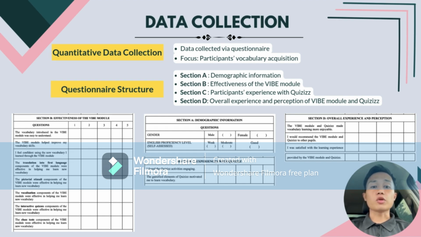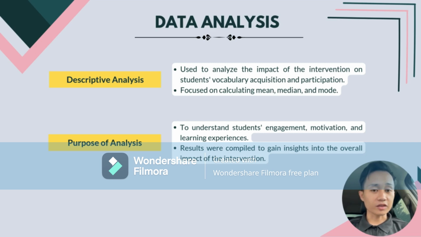Section A focused on demographic information, giving us an understanding of who the participants are. Section B asked about the effectiveness of the Vibe module in enhancing vocabulary. Section C collected feedback on participants' experience using Quizizz, which is part of the interactive learning process. And finally, Section D captured the overall experience and perception of both the Vibe module and Quizizz. Next, let's talk about how we analyzed the data from the intervention.